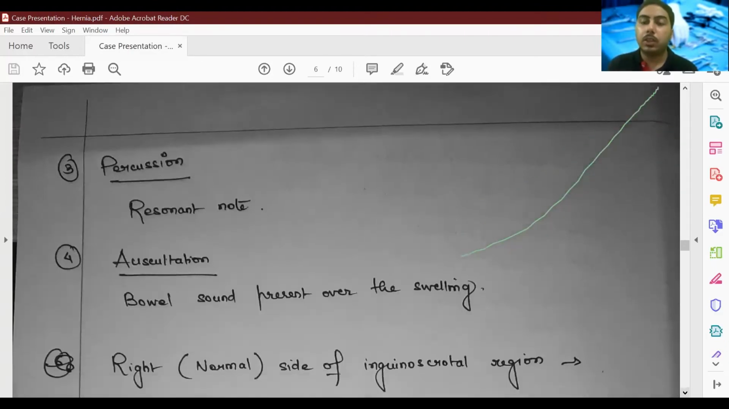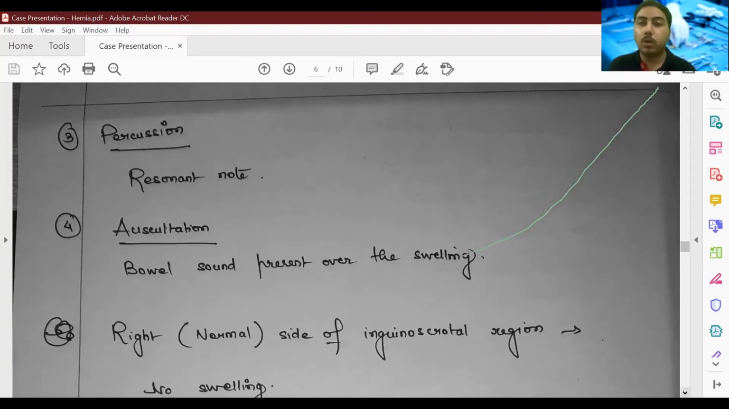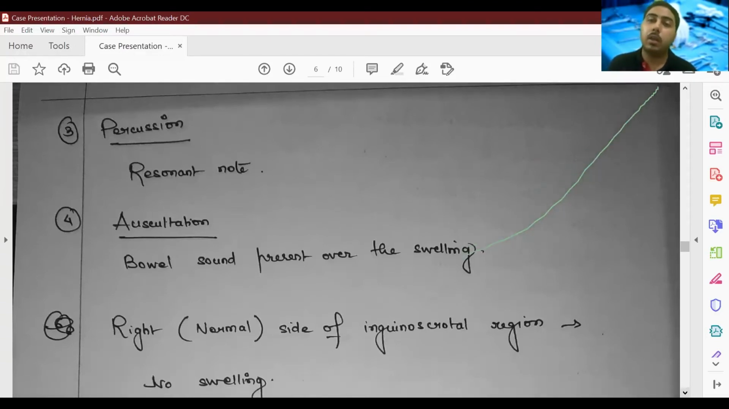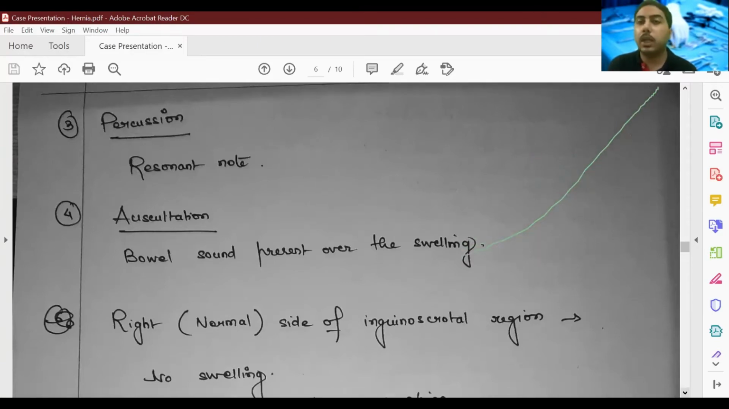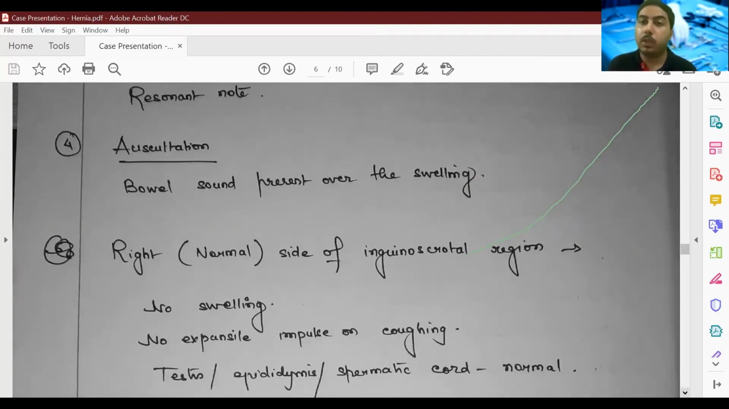Next, percussion. So you can percuss above the swelling. So here we are getting a resonant note. So we might suspect maybe a part of the bowel as a content, okay, or the omentum. And on auscultation, bowel sound is present over the swelling.